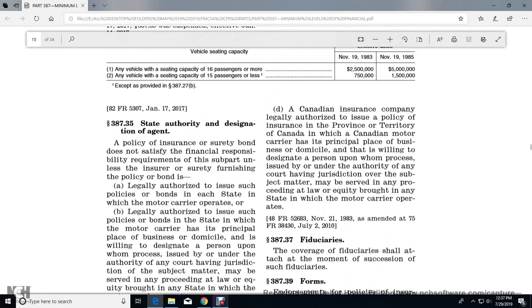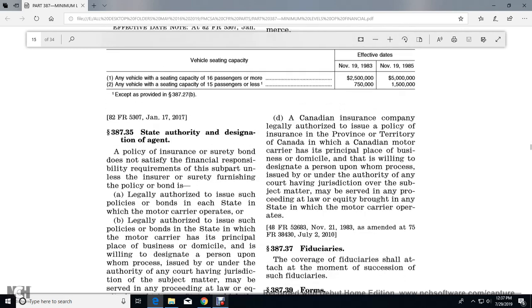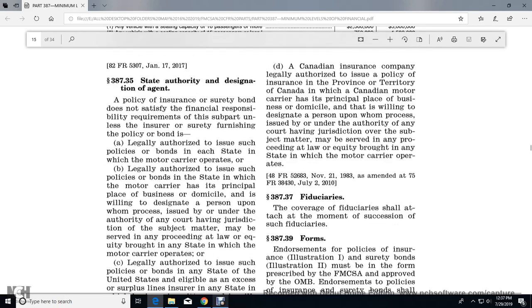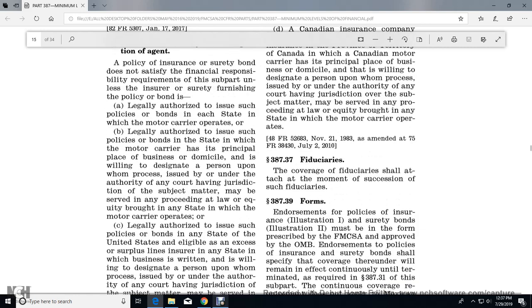38735 State authority. Designation of the agent, policy, insurance, or surety bond does not satisfy the financial responsibility requirement of this subpart unless the insurer or surety furnishing the policy and bond is legally authorized to issue the policy or bond in each of the states in which the motor carrier operates, or is legally authorized to issue the policy or bond in the state in which the motor carrier has its principal place of business or domicile.